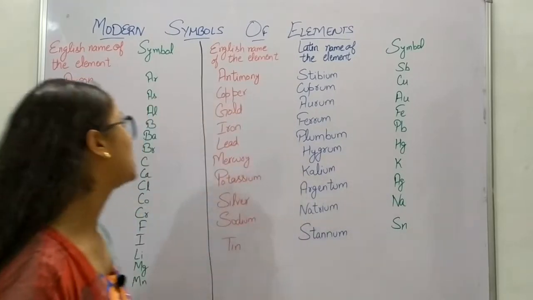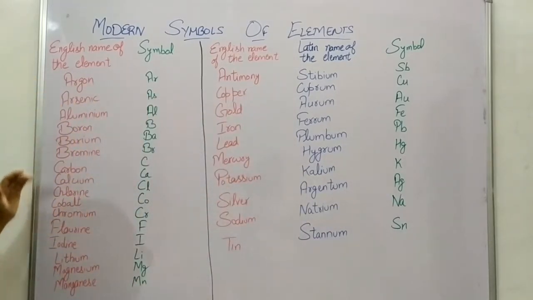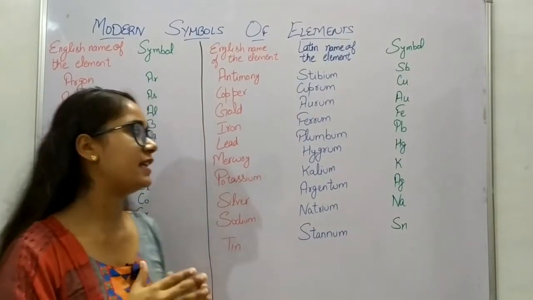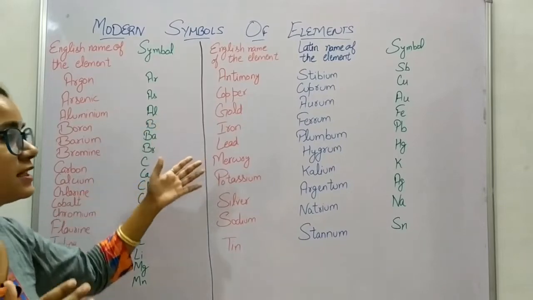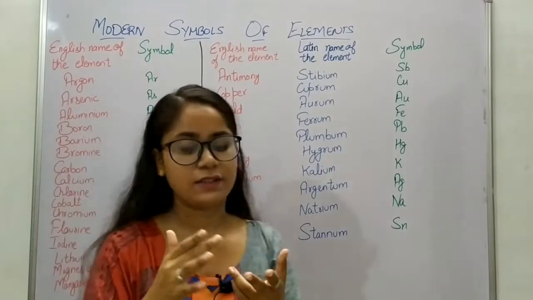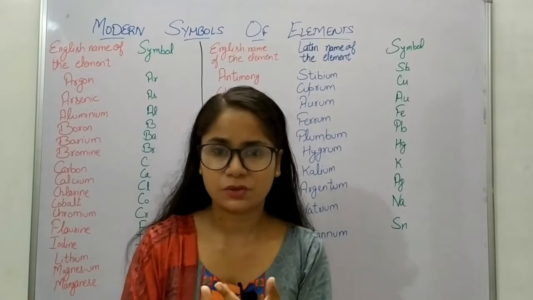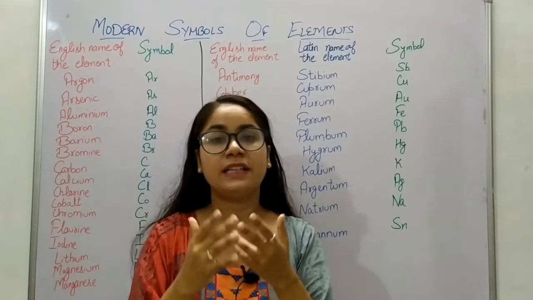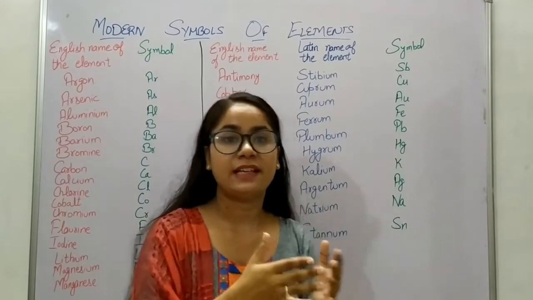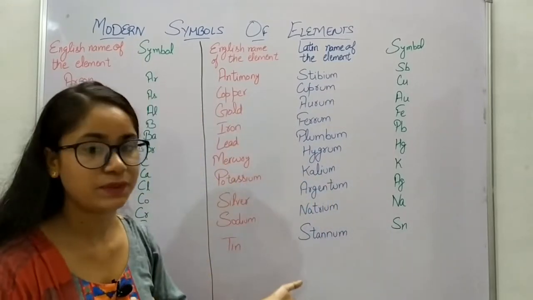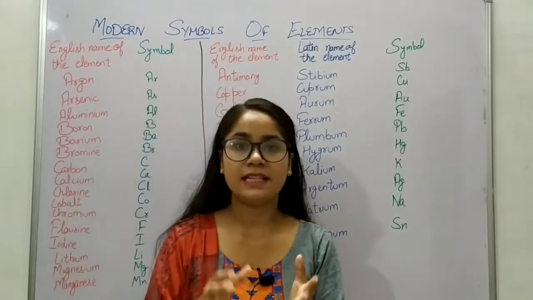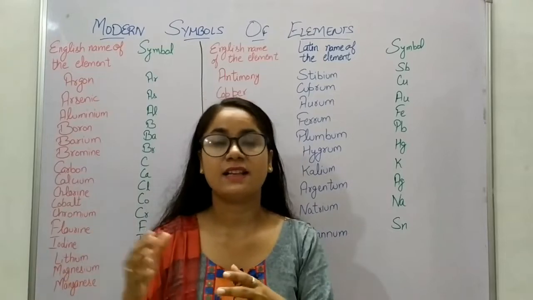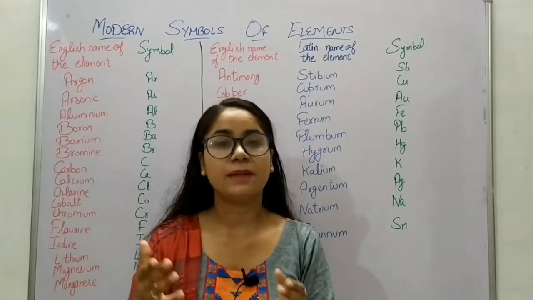What they did was put up all the elements which were discovered until that time, and they named the elements according to their property, like actinium because it is very radioactive, some according to the Latin, Greek or Roman name given to them. Some scientific element names were given after the name of the scientist, like Rutherfordium was discovered by Rutherford.